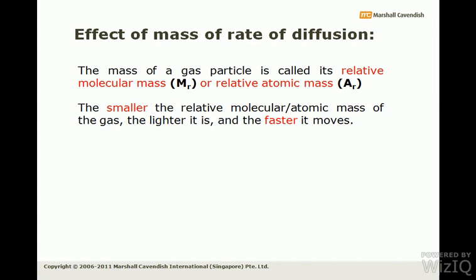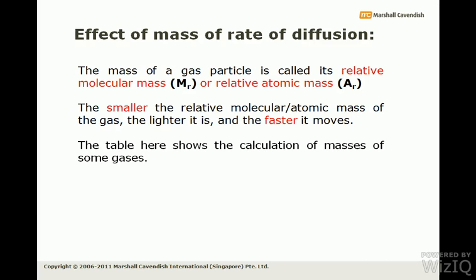Now, the effect of mass on the rate of diffusion. In everyday life we talk about grams and kilograms, but in chemistry when we are talking about the mass of the particles, we are specifically focusing on gases. Particles actually exist in two forms, either atoms or molecules. If it is the mass of an atom, we say relative atomic mass. If it is the mass of a molecule, we say relative molecular mass. The smaller the relative molecular or atomic mass, the lighter the gas is and the faster it moves.